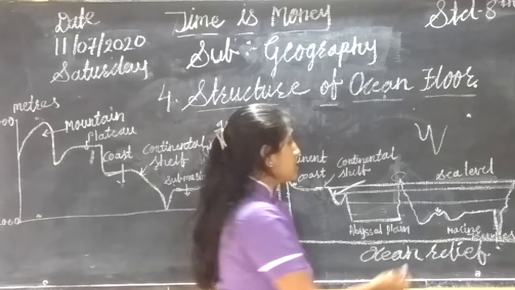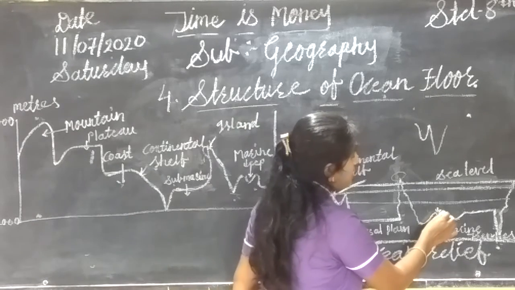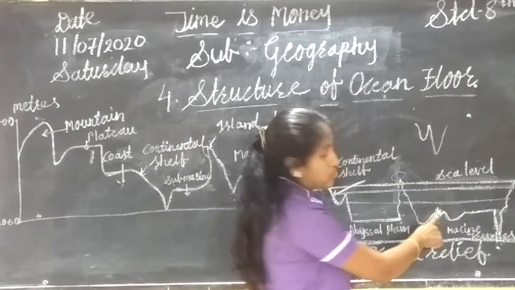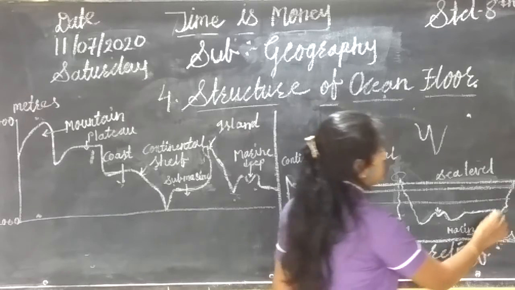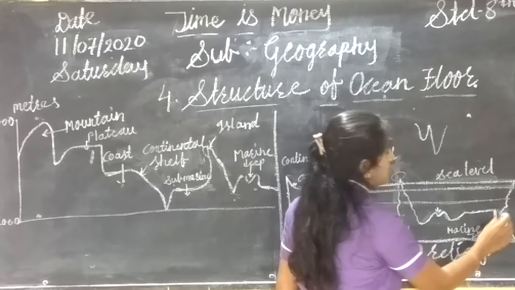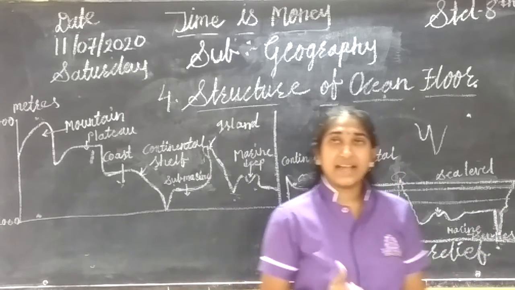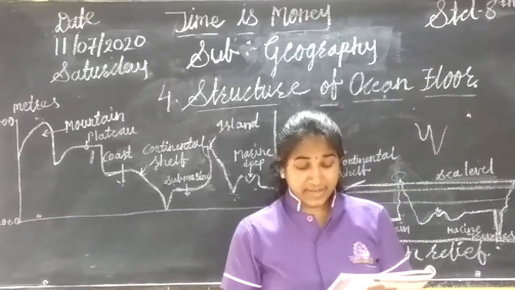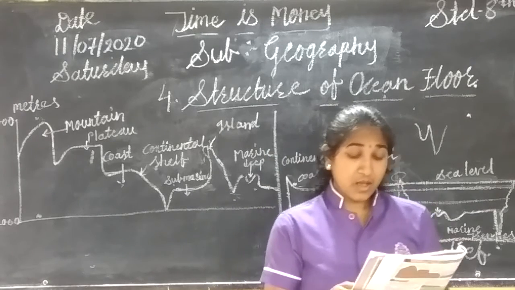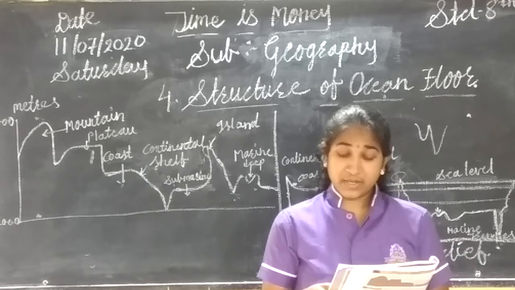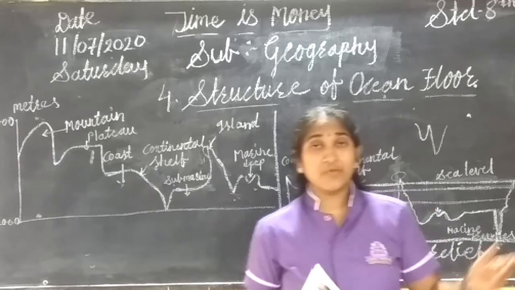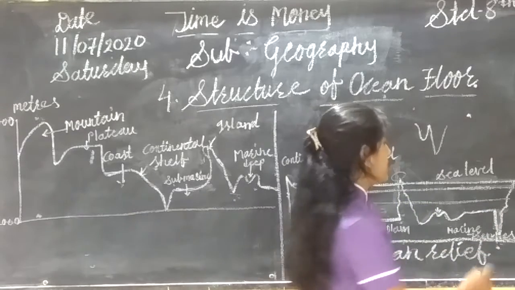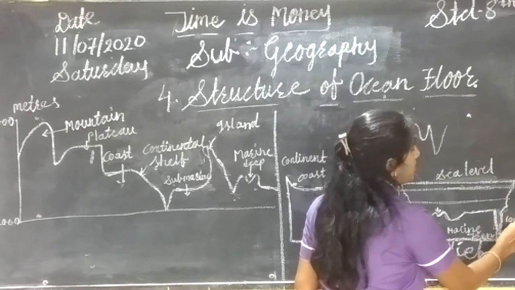That means if there is a shallow dip, as we can see here, it is called a marine deep. But here this dip is much deeper and it extends over a large area also. Then it is called a trench. The trenches are thousands of meters deep from the sea level. See how deep it is, thousands of meters.